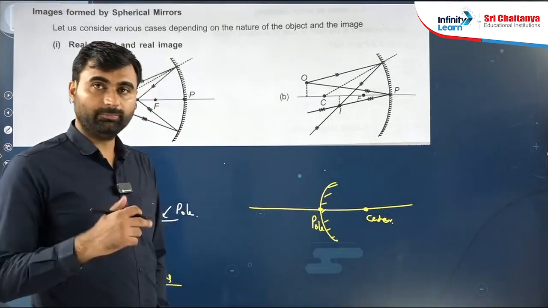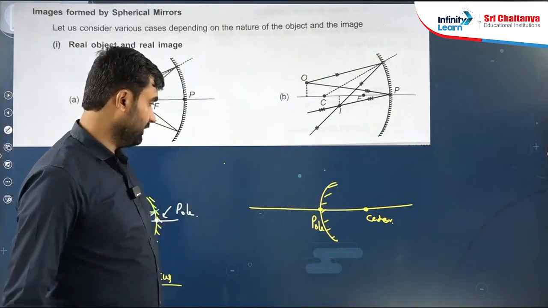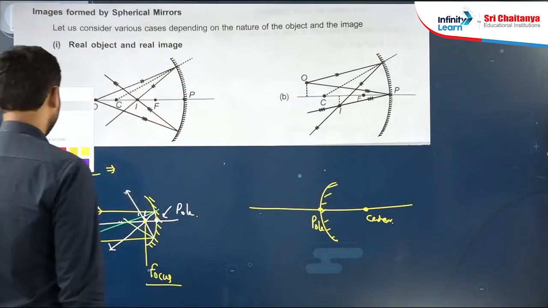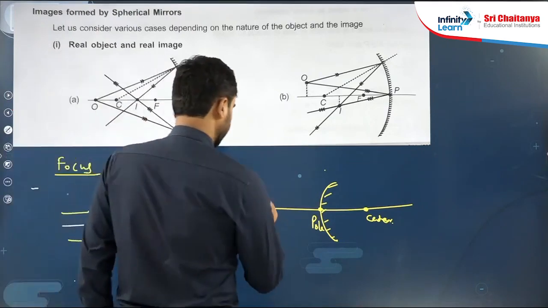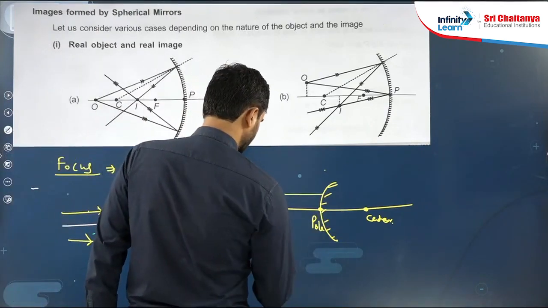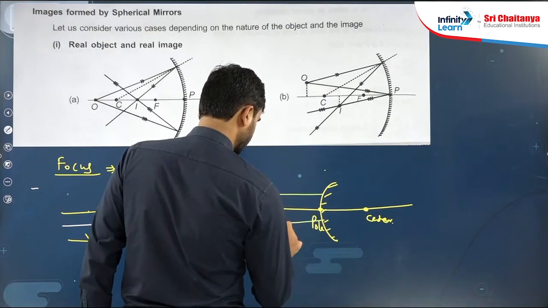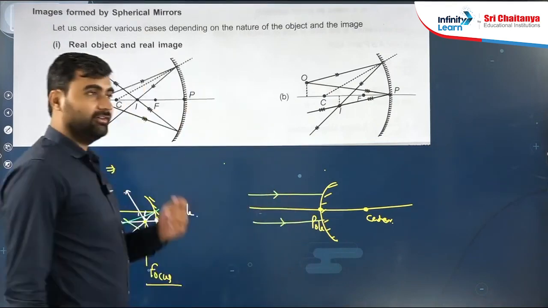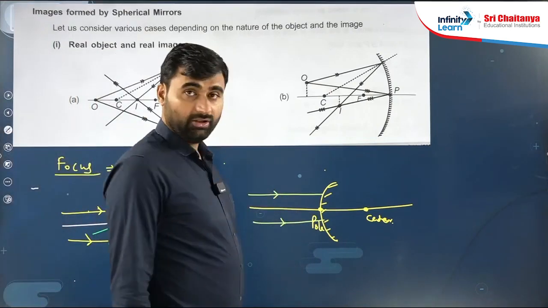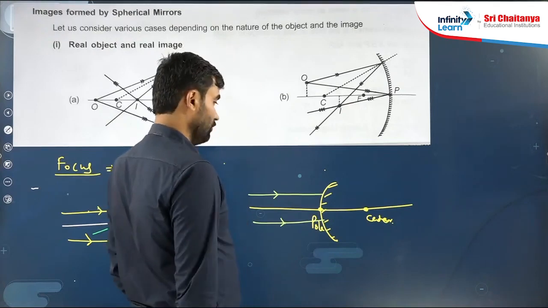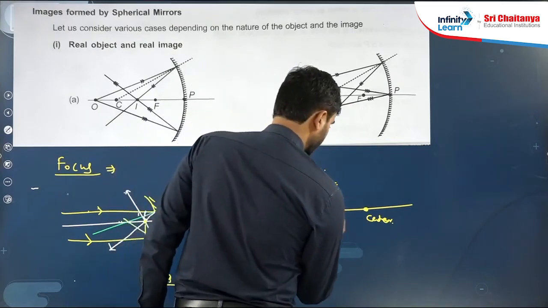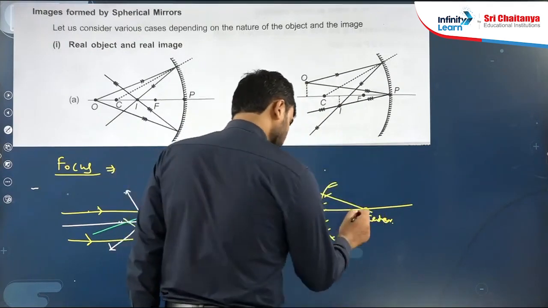Now draw parallel rays, parallel with the principal axis. So we have drawn these parallel rays. Two rays we will use here. How will they reflect? First we have to draw the normal here, this is the normal, and here also we have to draw the normal.